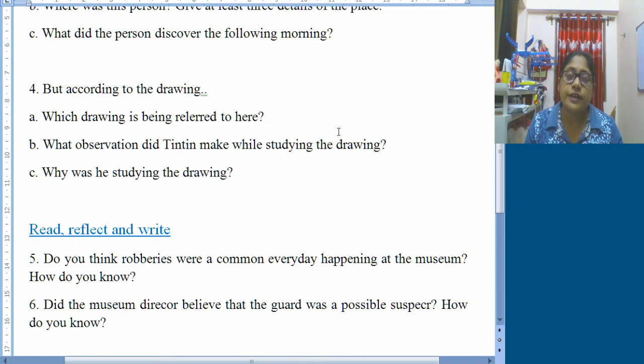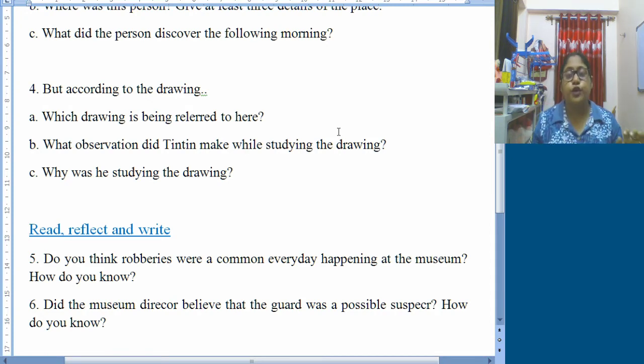In read, reflect and write we find question number 5. Do you think robberies were a common everyday happening at the museum? It depends on you whether you think that or not, but logically, if you want to continue with your text, obviously it will be no. I do not think that robberies were a common everyday happening at the museum. How do you know?